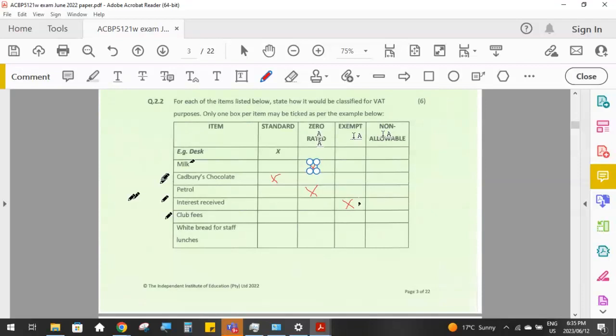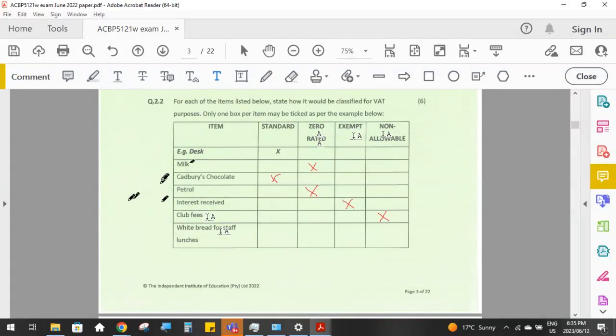But if a business is paying golf club or other club fees on behalf of their executives as part of their remuneration, they are not allowed to claim that VAT back as input VAT, because that is then considered